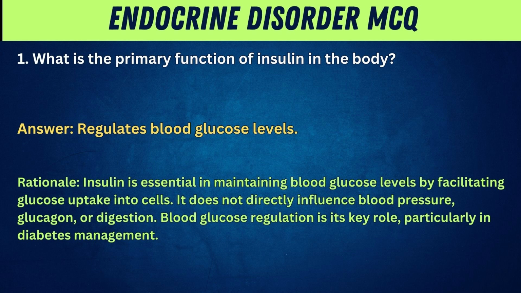Rationale: Insulin is essential in maintaining blood glucose levels by facilitating glucose uptake into cells. It does not directly influence blood pressure, glucagon, or digestion. Blood glucose regulation is its key role, particularly in diabetes management.